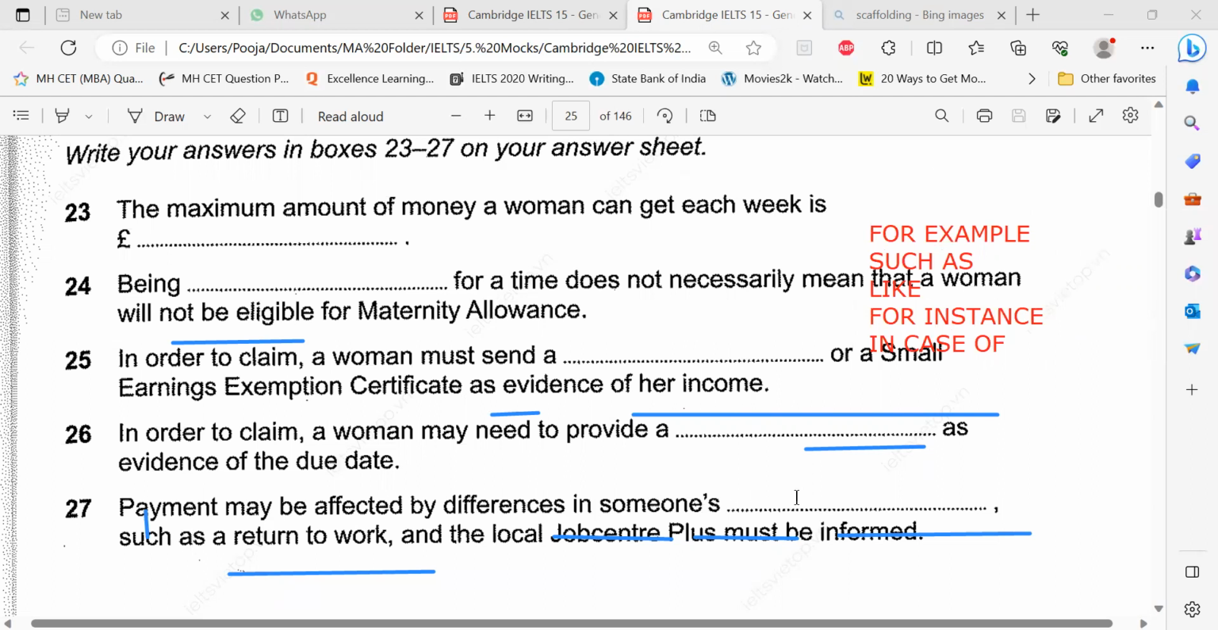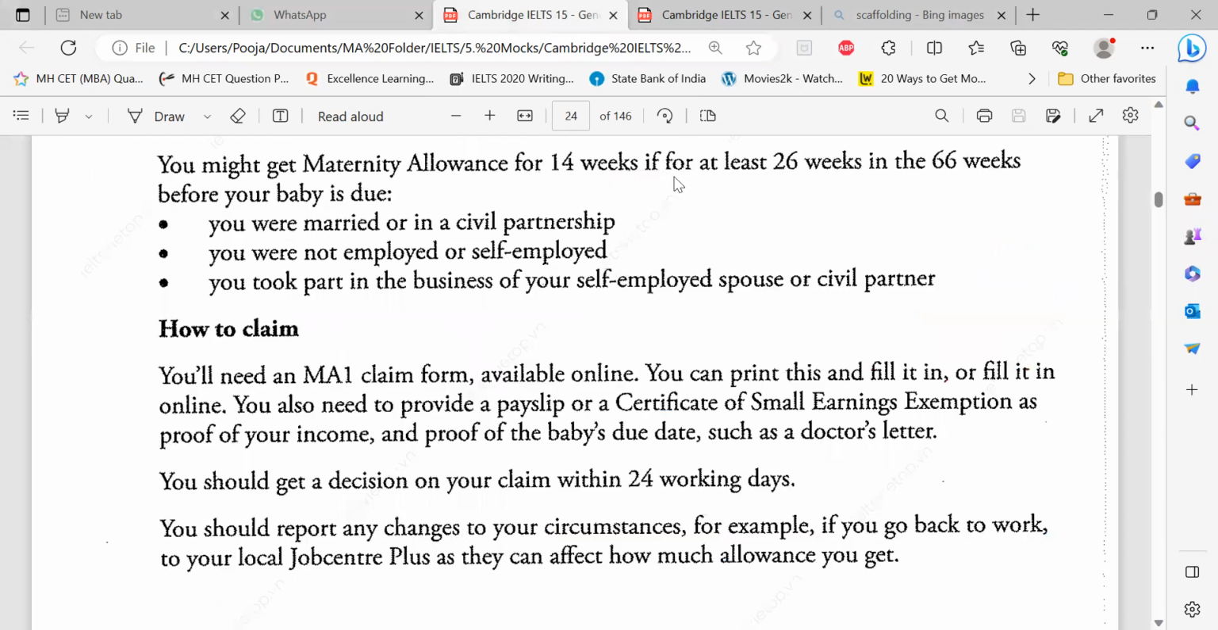So payments may be affected by differences in someone's what? Such as circumstances. Okay. You think, I don't get where it is. Don't keep reading and rereading. Because if you just keep reading and rereading, we have a problem. Just understand which words are matching where. So such as matched with this. After that, return to work also matched with this phrase. Job center and everything is after that. So you need to understand most of the time the answers would be like this if grammatically it's the same structure.